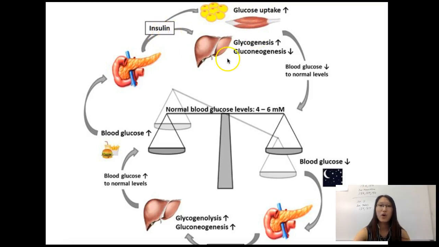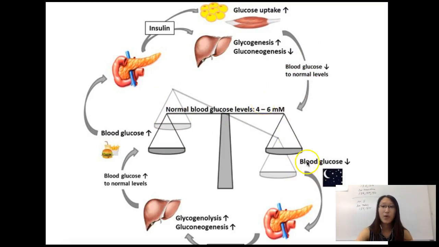And then the insulin will also allow the liver to store away the glucose. And by storing away the glucose and using up the glucose, the result is the blood glucose will then go down. The effect is the opposite of the stimulus. It will go down until the blood sugar level goes back to the normal homeostatic level.